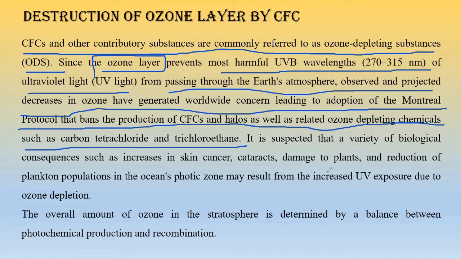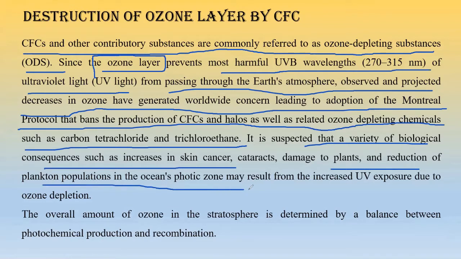What's next? It is suspected that a variety of biological consequences such as increase in skin cancer, cataract, damage to plants, and reduction of plankton population in the oceanic photic zone may result from increased UV exposure due to ozone depletion. So basically, these are the results of ozone depletion. If ozone depletion occurs, what will happen? People will suffer from skin cancer, cataract, and the plants will get damaged, and the phytoplankton will not be produced, right? Their amount will be reduced, and different types of problems will occur, and we have to face this particular problem if we are not protecting the ozone layer by stopping these ozone depleting substances.